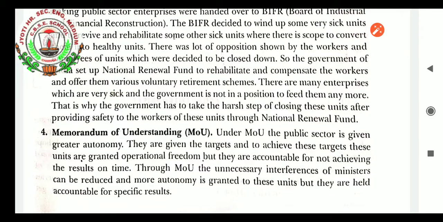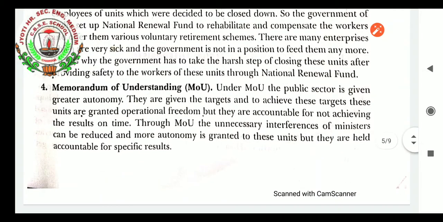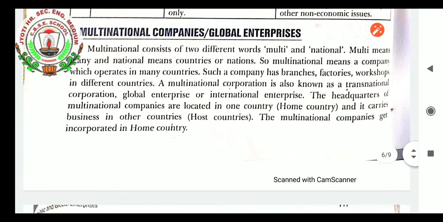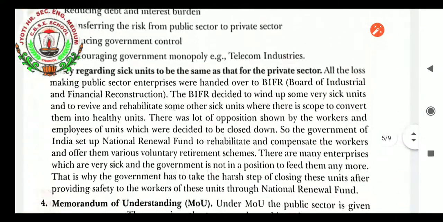Memorandum of Understanding. Under the MOU, the public sector is given greater freedom. They are given targets to achieve. These units are granted operational freedom, but they are accountable for not achieving the results on time. Through MOU, the unnecessary interference of ministers can be reduced and more autonomy is granted to these units, but they are held accountable for specific results. So this was the changing role of the public sector.